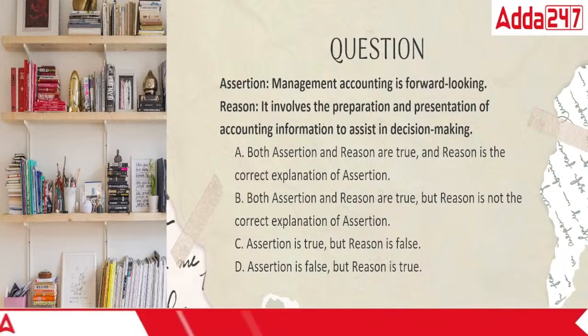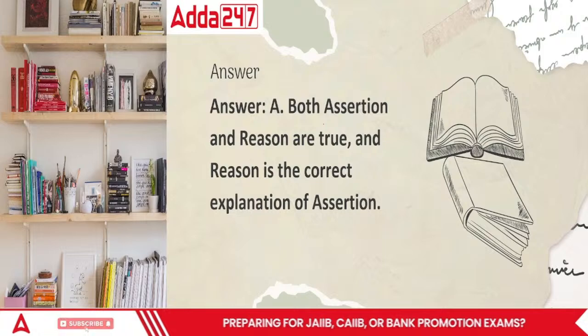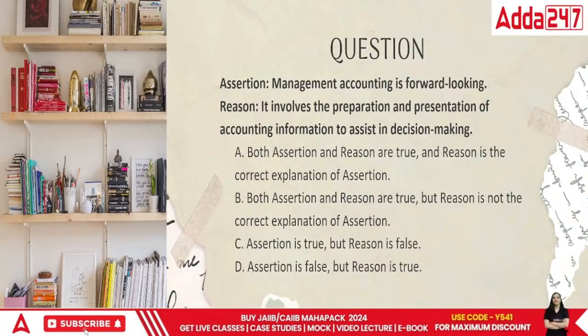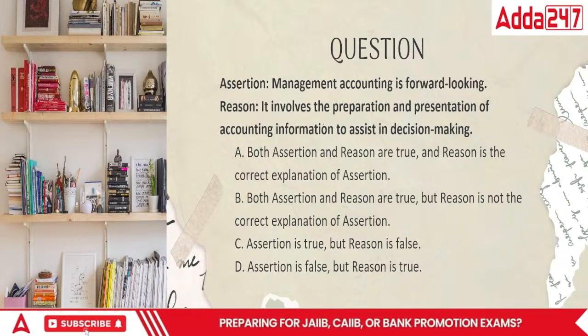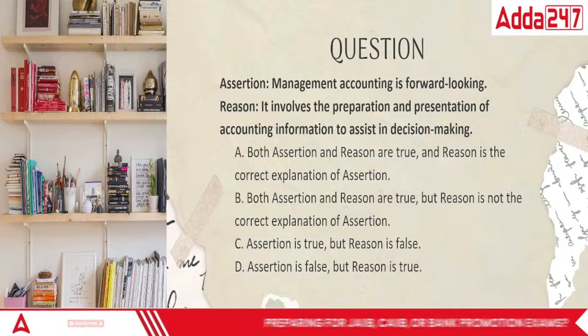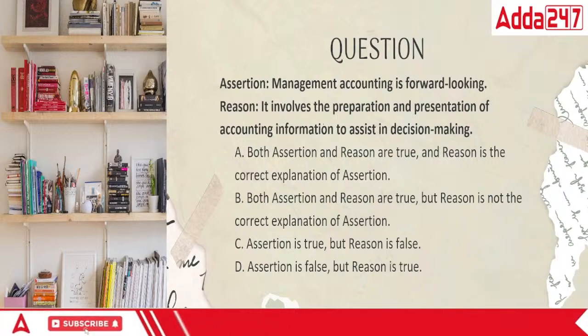So in this case, the correct answer would be both are correct, and the reasoning is also correct. Explanation: basically, management accounting is forward looking. Yes, because we're looking into the future, we are looking into the performance and assuring that we'll be doing that. It involves the preparation or presentation of accounting information. We're going to do that as well through AI.